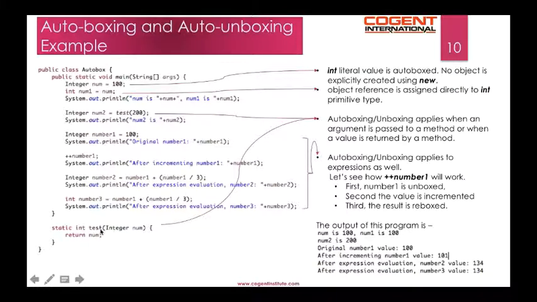We have a method test which has a parameter num of type Integer and returns int, which is of primitive type. We invoke the test method by passing the int literal value and assign the result to num2, which is of type Integer. So autoboxing or unboxing applies when an argument is passed to a method or when a value is returned by a method as well.